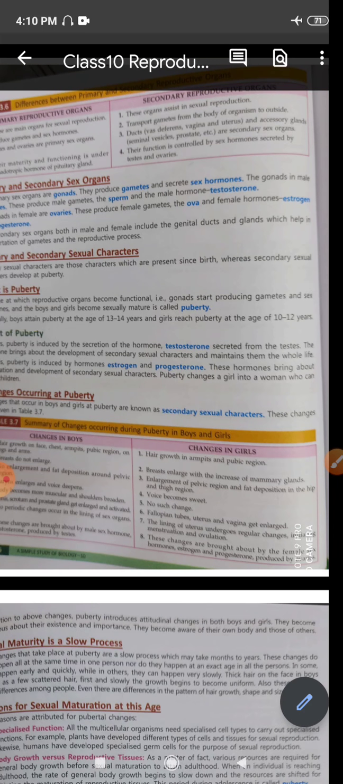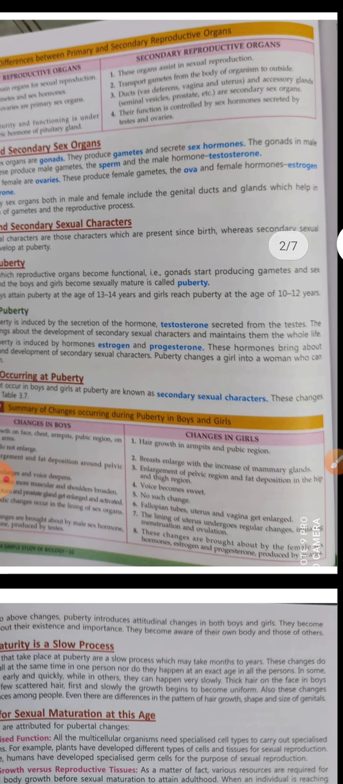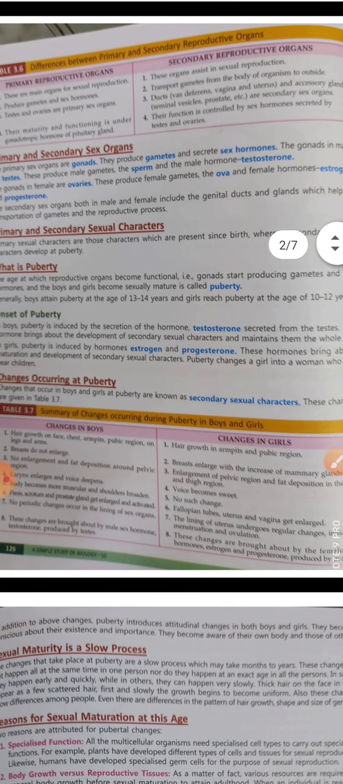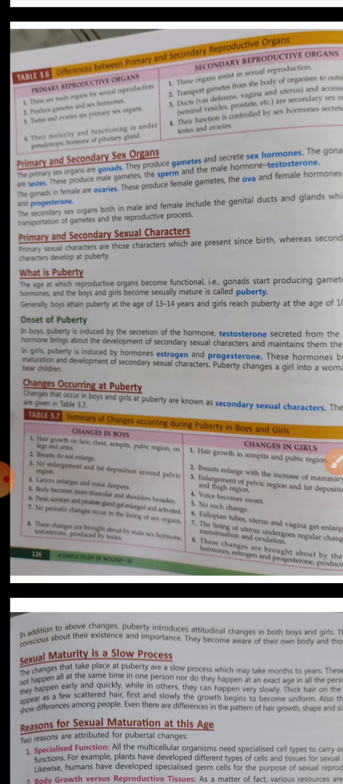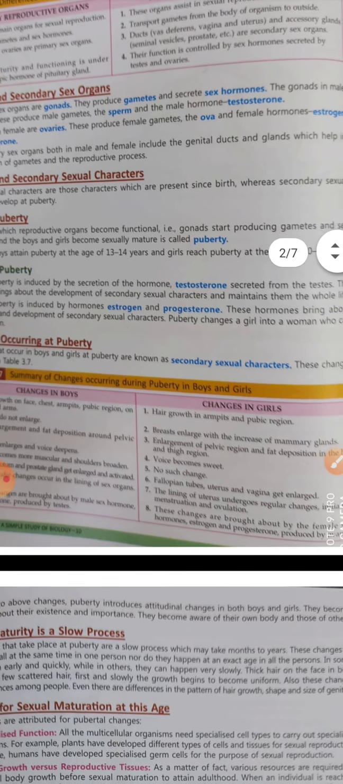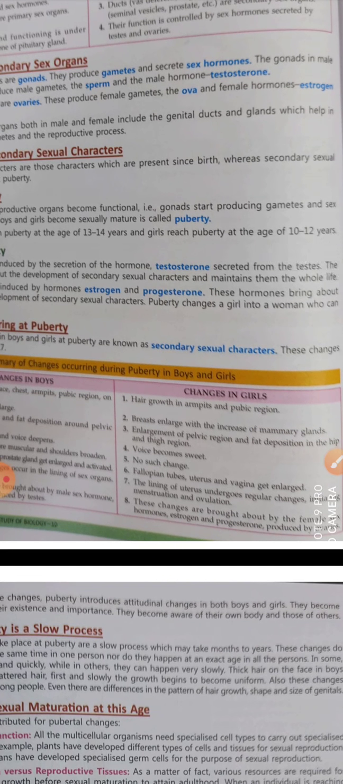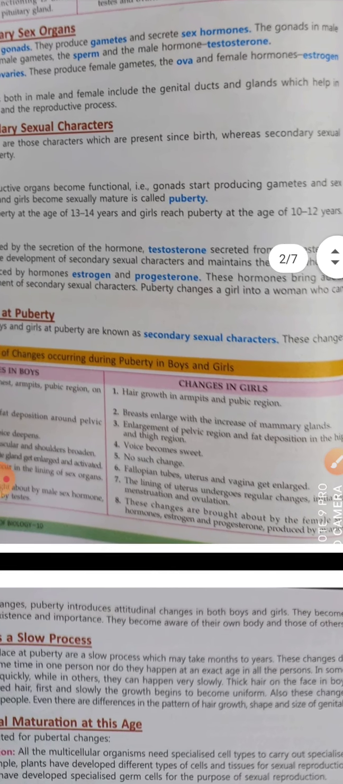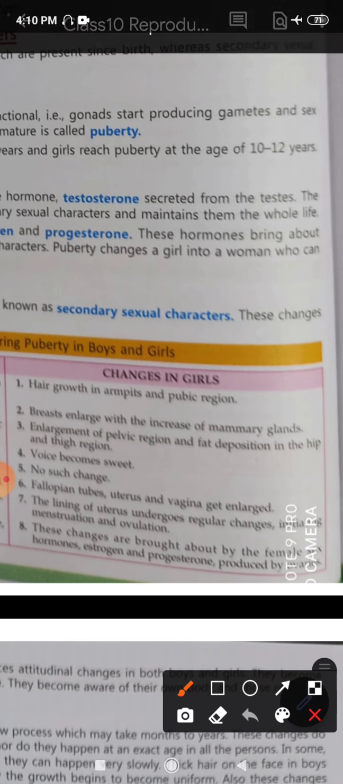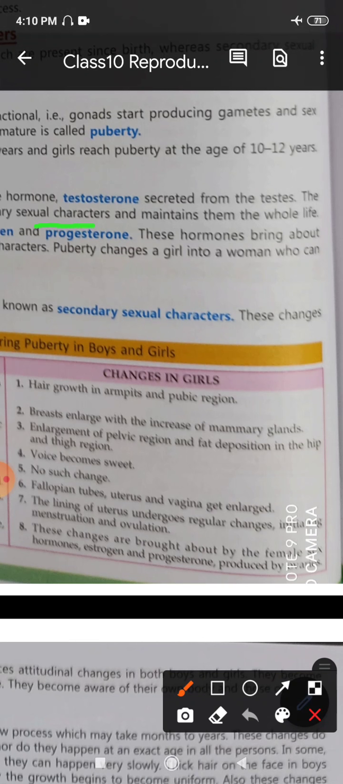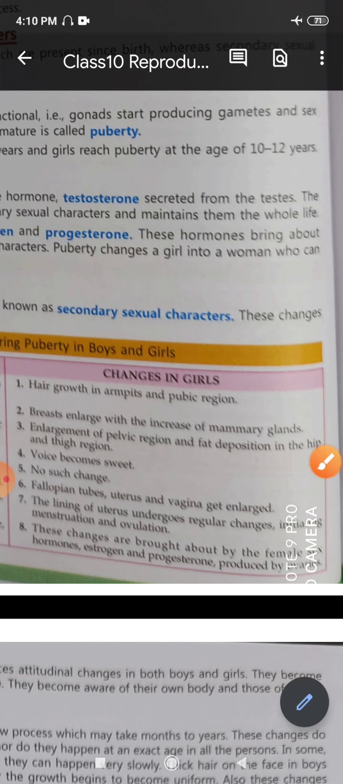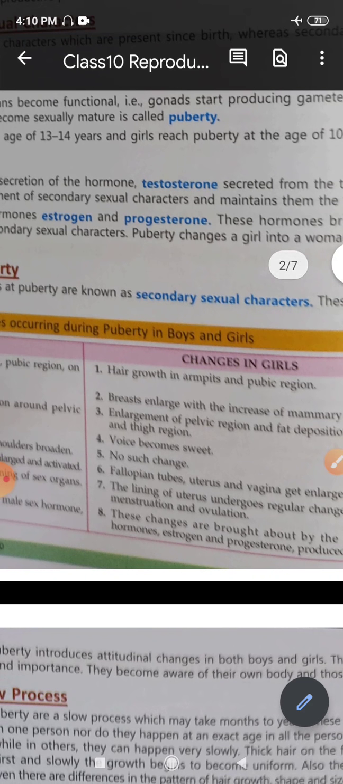So at this stage of puberty, in boys, these changes are brought about by the sex hormone testosterone, right? These changes in the characters which are brought about by the hormone testosterone are known as secondary sexual characters in males, right? And then this is maintained throughout life. Once these secondary sexual characters are developed with the help of the sex hormones, they remain there throughout the life of the individual. Similarly, in girls, puberty is induced by the hormones estrogen and progesterone.